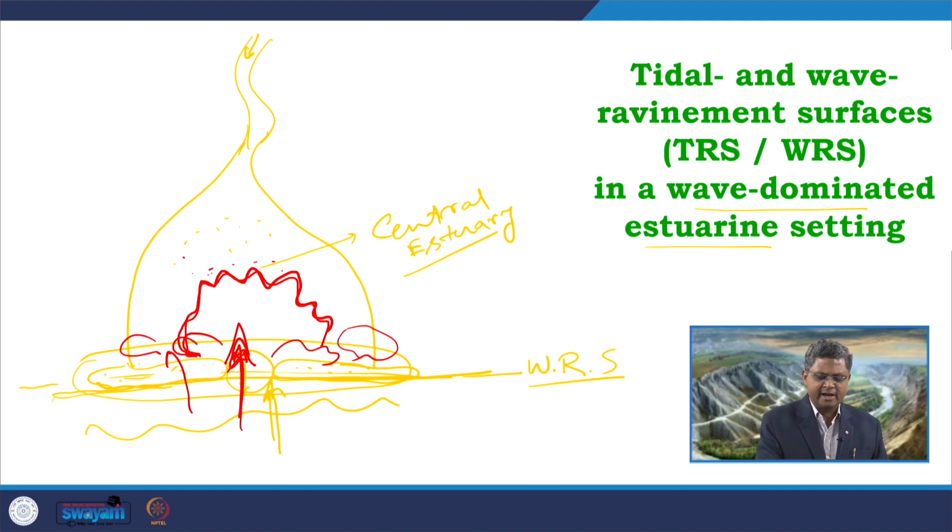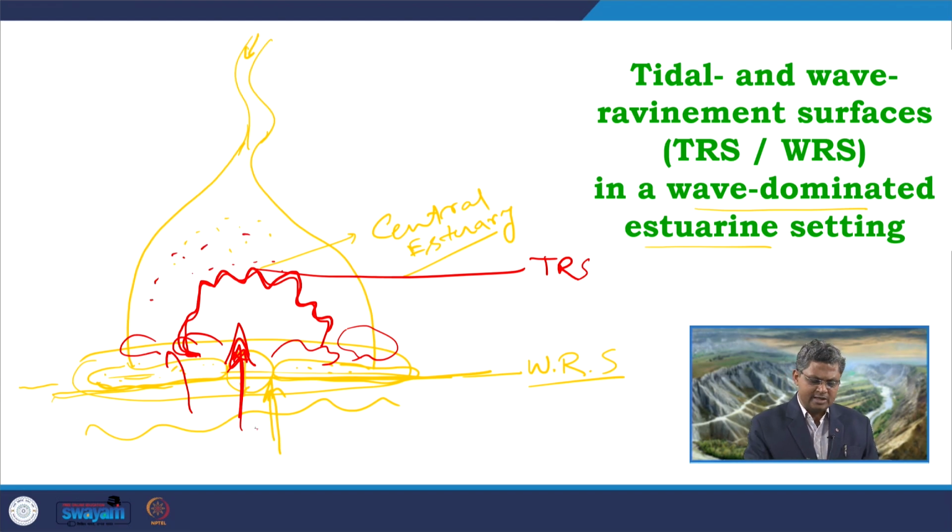tidal erosions will be confined along this particular line. So, the maximum extent of tidal refinement surface can be somewhere here. These are the lagoonal part. So, definitely when this system will be moving in gradually, it is an onlapping system. So, on the fluvial system gradually the marine system is trying to come up, it is trying to onlap. So, these outer portions will try to gradually cover up over here, try to come up over here.